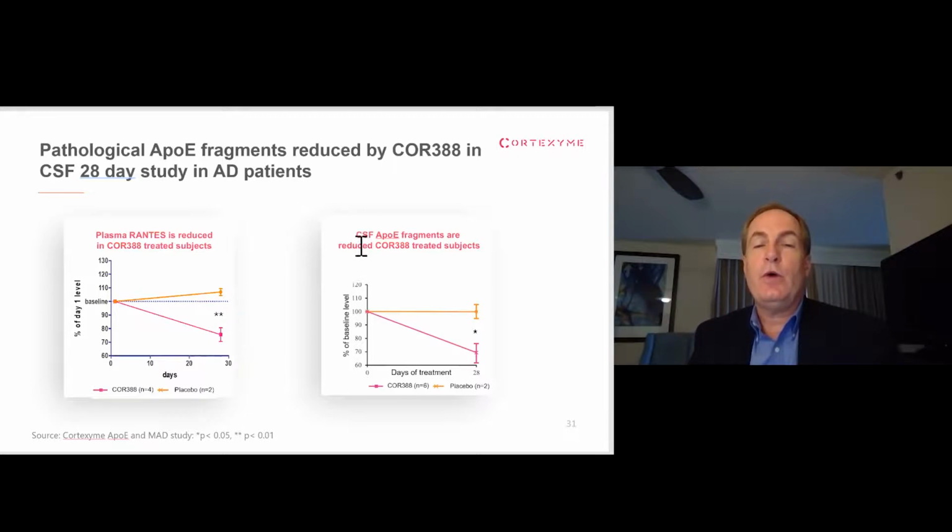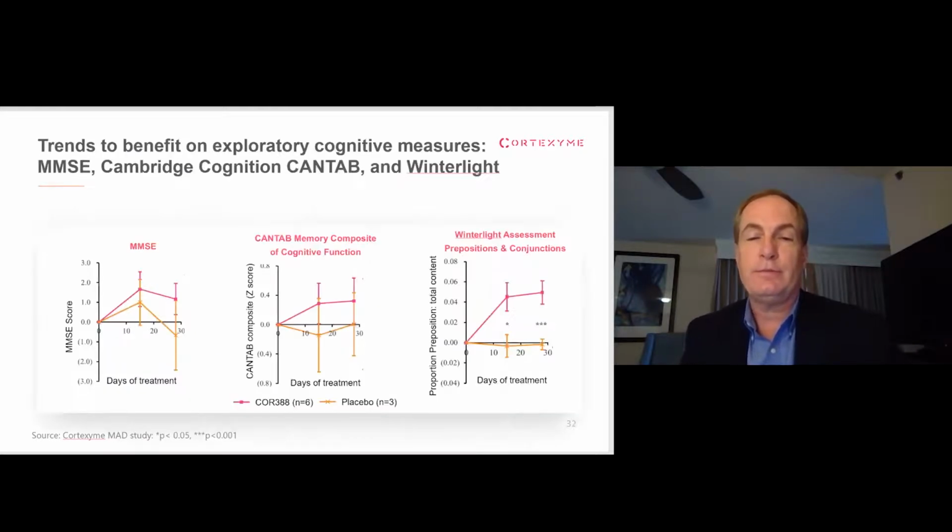Another thing that we know the gingipains from P. gingivalis do is they cleave certain important proteins like tau and also ApoE, which is known to be involved in Alzheimer's. And here we show that, so we hypothesized, since the P. gingivalis gingipain proteases are cleaving ApoE and making these fragments, we predicted that treatment with core-388 or atuziginstat would reduce the number of the small fragments. And again, we saw about a 30% reduction, and again, statistically significant.